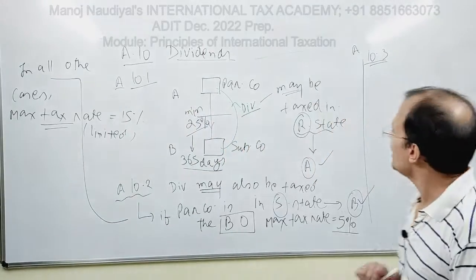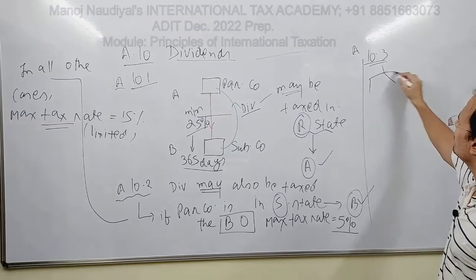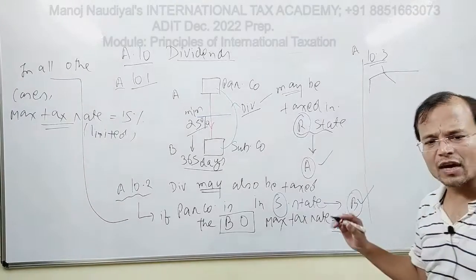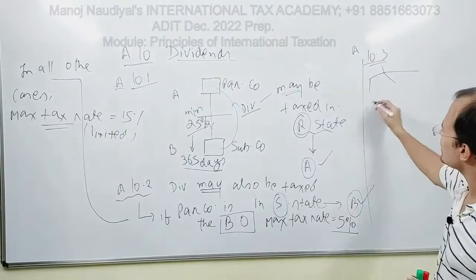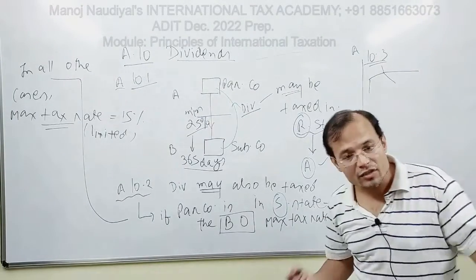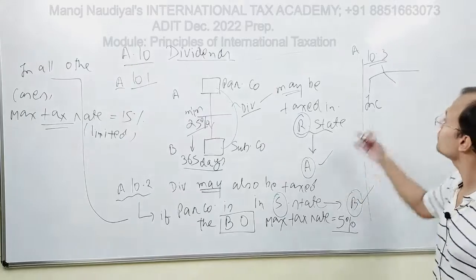Right? And in this context, it includes three forms of payments which are included in almost all the member countries. First, it says that dividend includes income from shares.